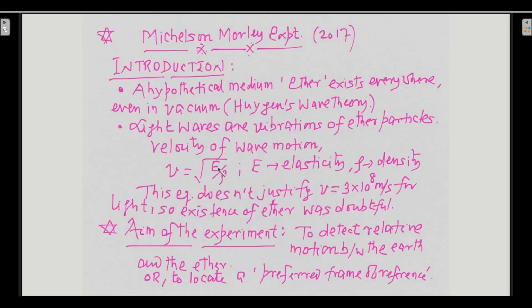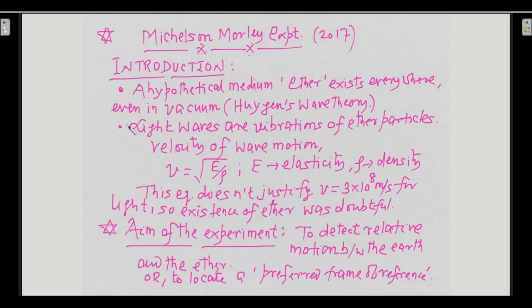And what is capital E over here? Capital E is the elasticity, and rho is the density. Elasticity of ether is E and density of ether is rho. It means that light was being considered like a mechanical wave. The way sound requires material to travel, sound waves cannot travel through vacuum.